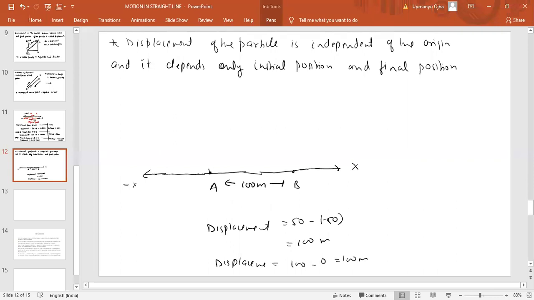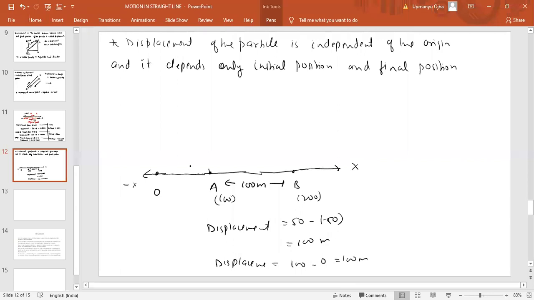If I take origin here, then with respect to this origin the coordinate of A will change. Say A becomes 100 meters, B becomes 200 meters. Then displacement would be what? 100. So the distance between A and B will never change. Even if you take origin here, then B becomes negative, A becomes negative, but the distance between them will always remain the same. So displacement does not depend upon the origin.